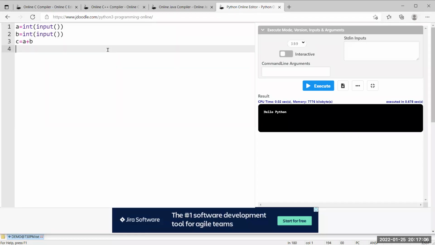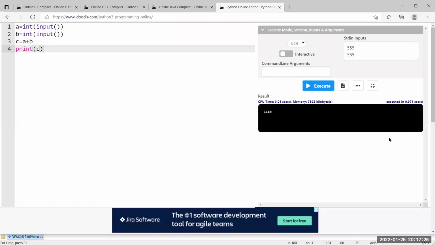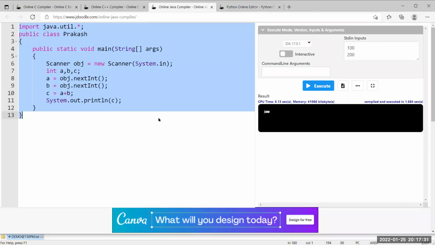Where did you declare the a value, b value, c value? No. Declaration is not required. Directly we can use them. Now I am printing the value of c. I am giving input as 555 and then 555. Let us see what answer we are going to get. Have you observed? 1110 is the output, right? This is how you can do it in Python.